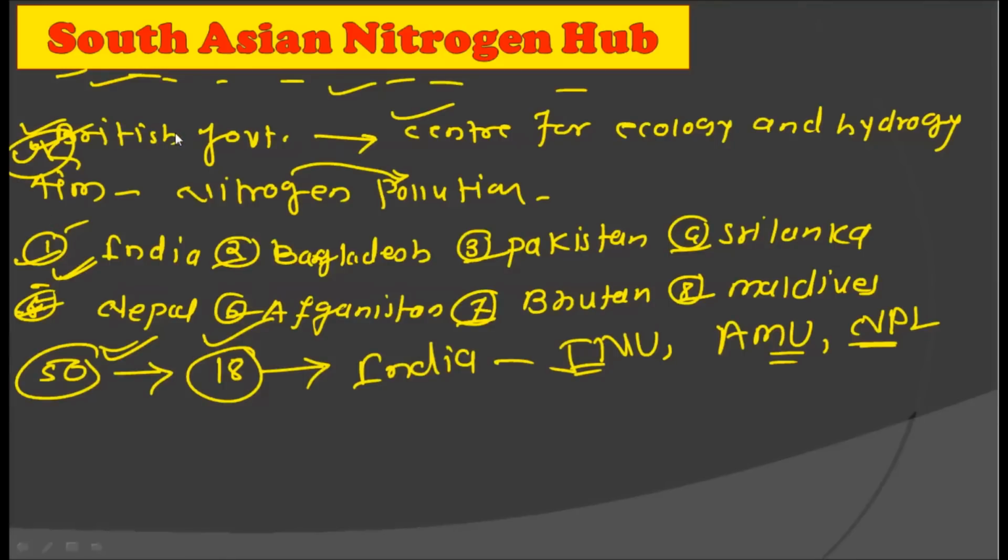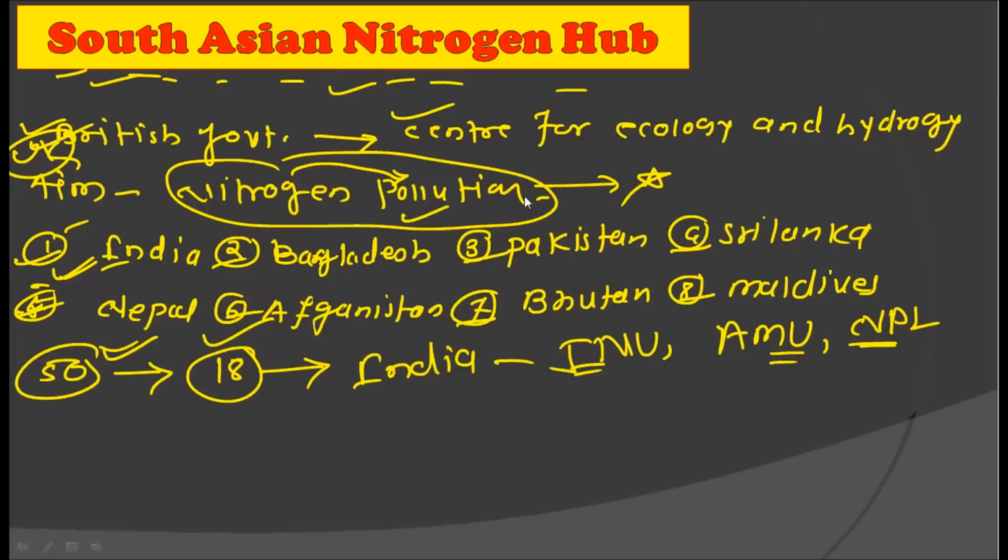Now, it is very important to remember that the aim of this study is to find the effect of nitrogen pollution on these 8 countries. Now, why is nitrogen pollution so important? Whenever you think about pollution, you think about air pollution, water pollution, etc. Right? And sometimes, from the global warming point of view, you often hear about carbon dioxide plus methane. Those are greenhouse gases which are responsible for global warming. But relatively, nitrogen is a very inert compound present in the atmosphere and generally does not react with other chemical compounds. But certain forms of nitrogen can react with other environmental factors, and this can cause nitrogen pollution.